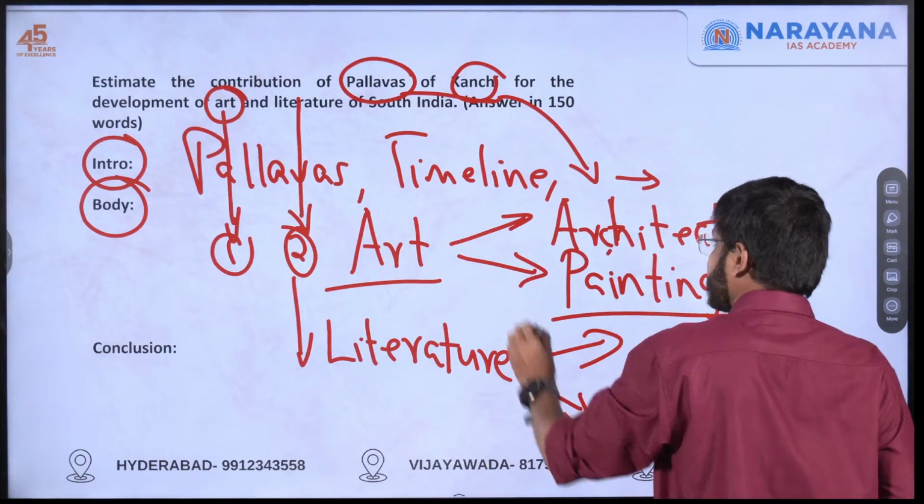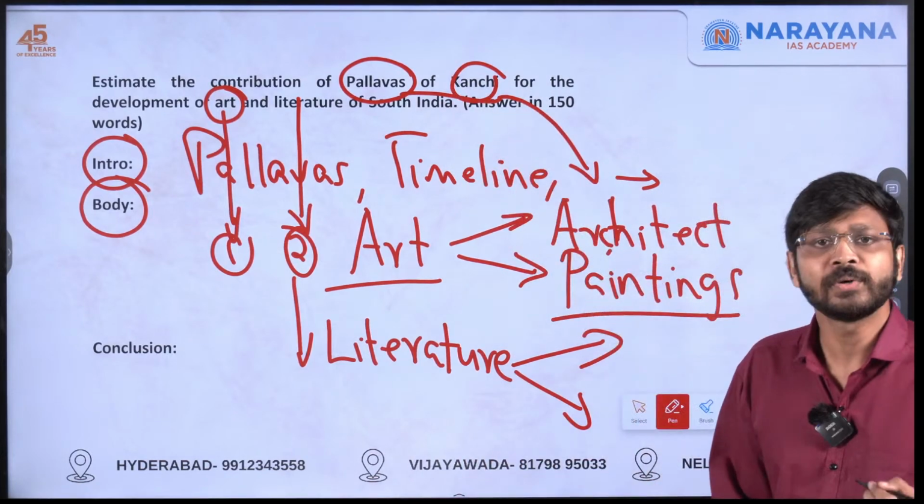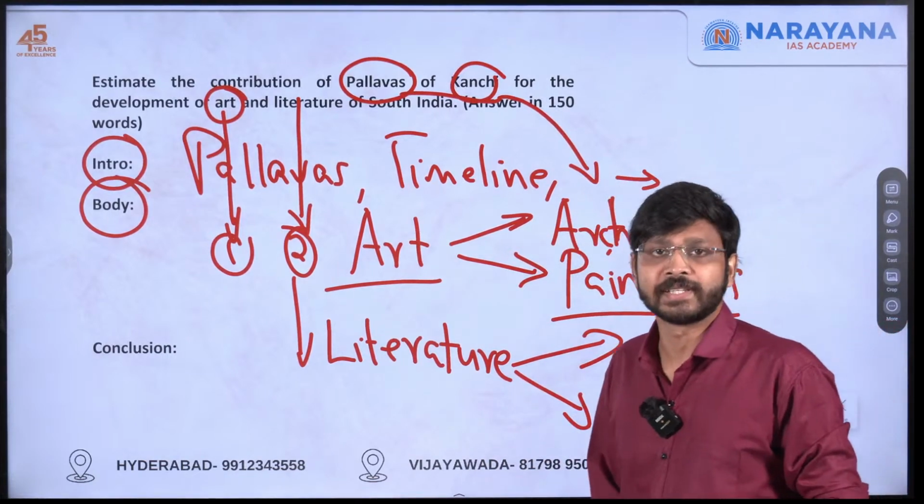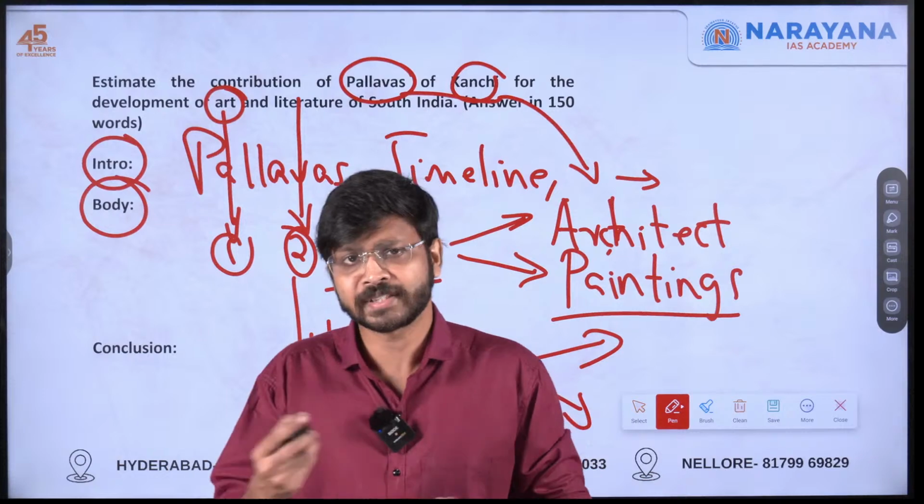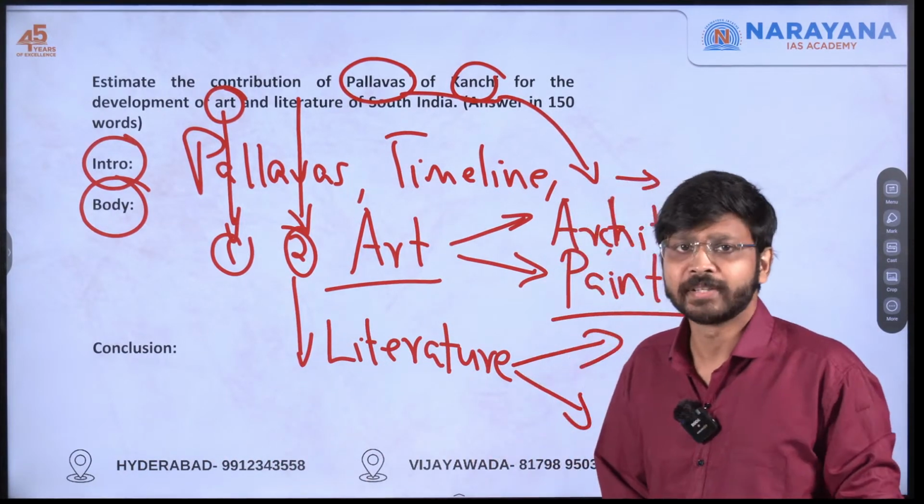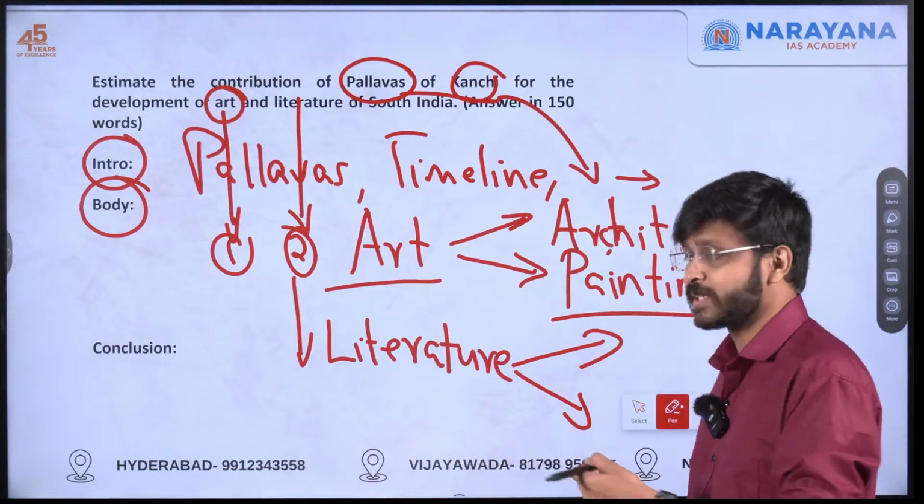Literature. Kanchipuram is the region, so it's in present-day Tamil Nadu. So they helped in the development of Tamil literature. Tamil literature like the Alvars and Nayanars, all this literature also happened during the period of the Pallavas only. That we have to mention.